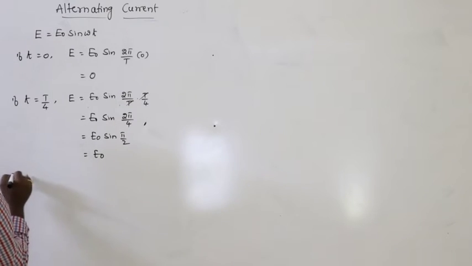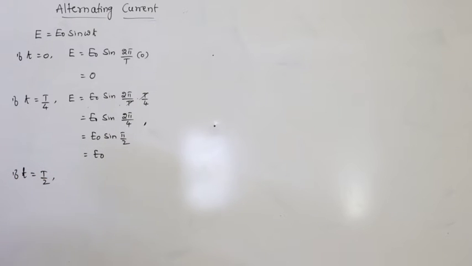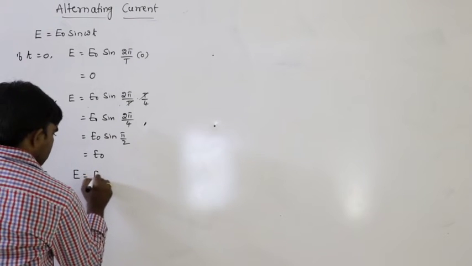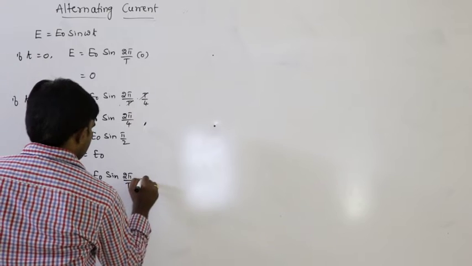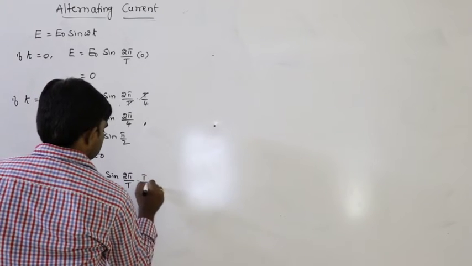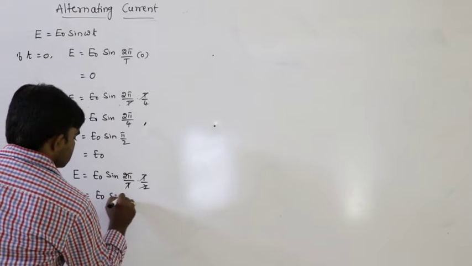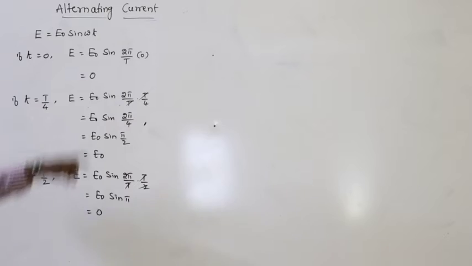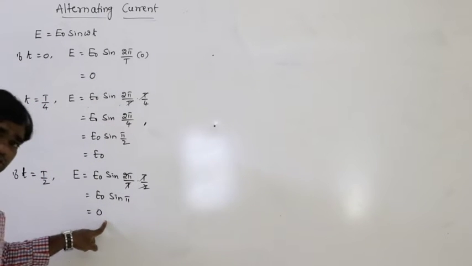Next, if t is equal to T by 2, then E can be written as E naught sin of 2 pi by capital T into T by 2. T gets cancelled, leaving E naught sin pi, which is equal to 0 again. Starting from 0, it reaches the maximum and again reaches 0.